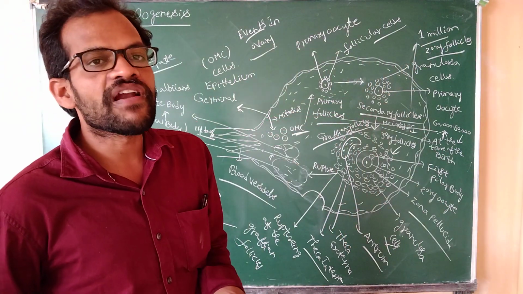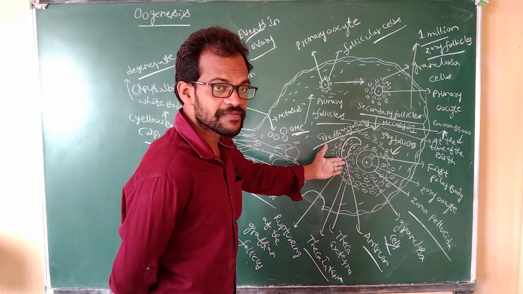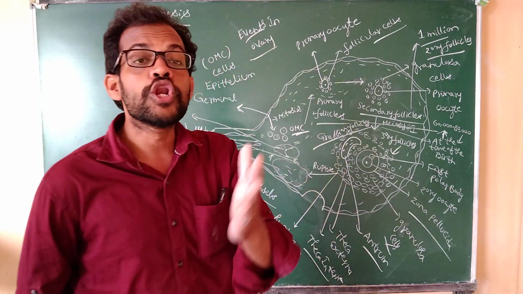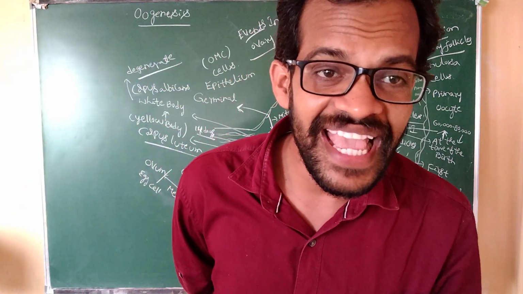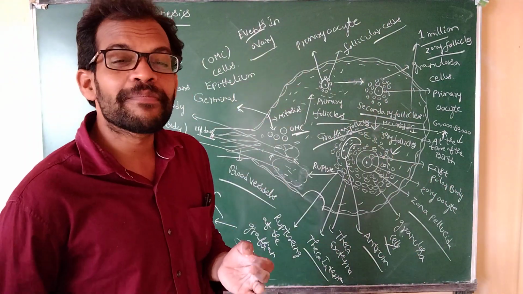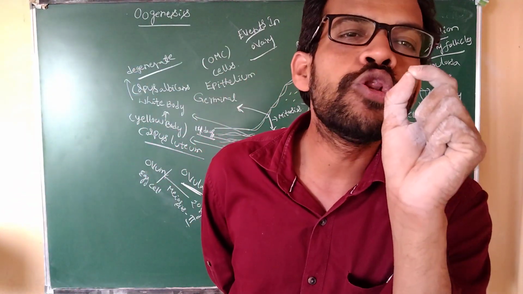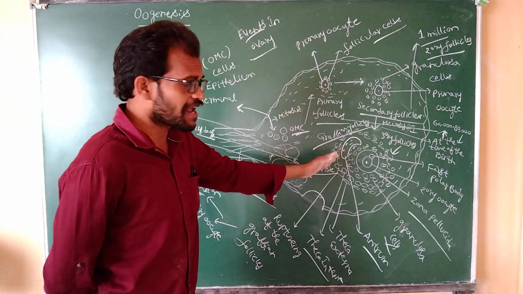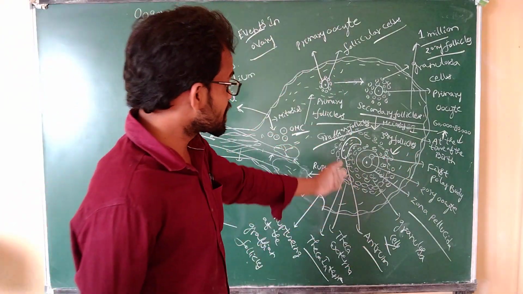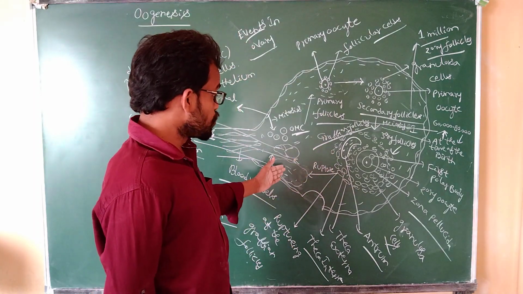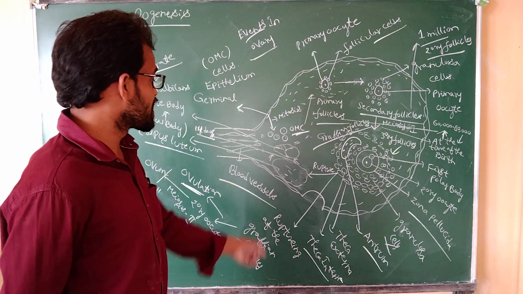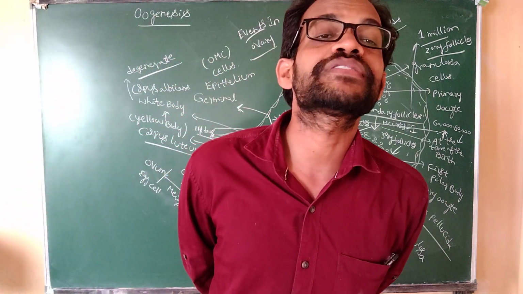For example, if there is no fertilization, the remaining part of the Graafian follicle is converted into the yellow body. This yellow body is known as the corpus luteum. Luteum means lutein, the yellow colored protein present. The Graafian follicles are red in color. This red color is modified into yellow color. This yellow color is again modified into the white body, known as the corpus albicans.